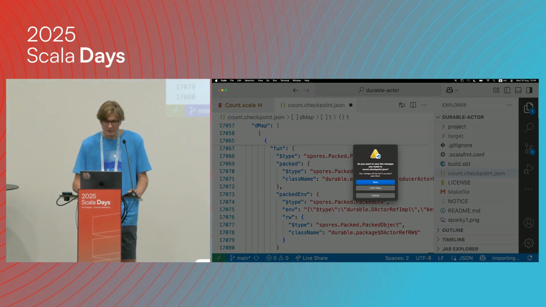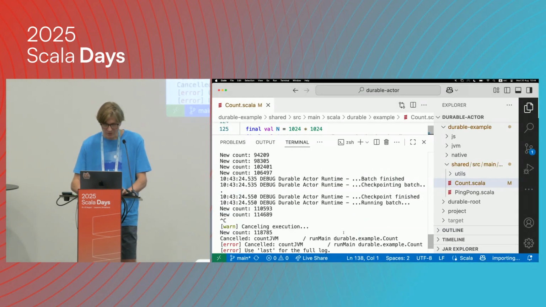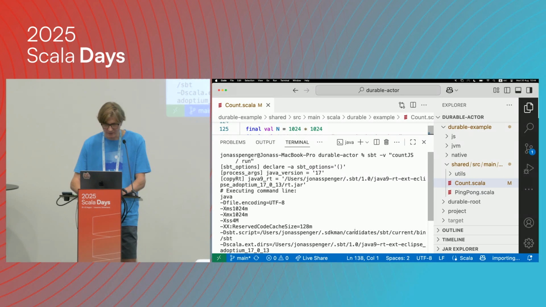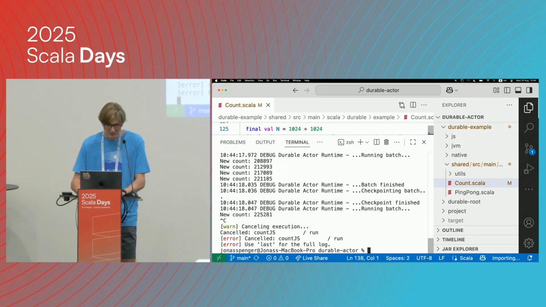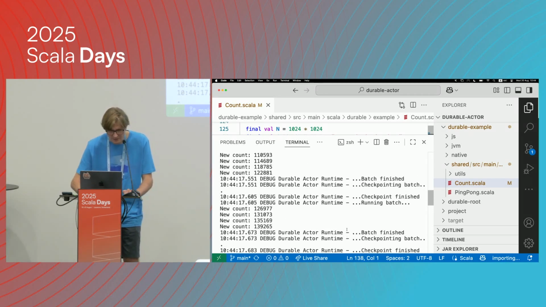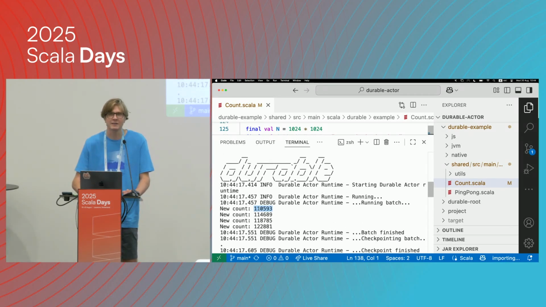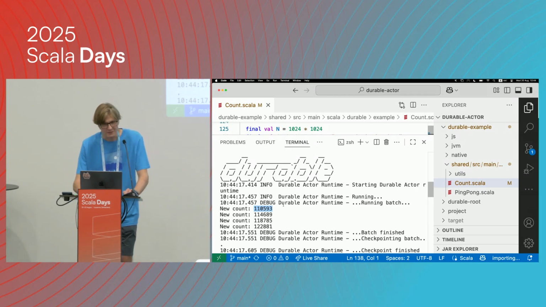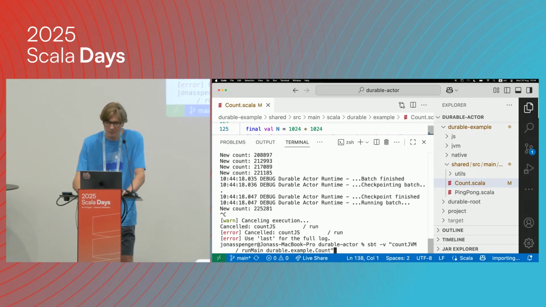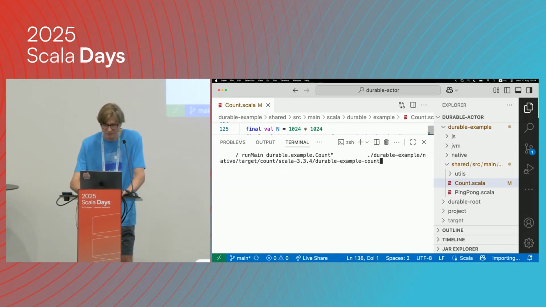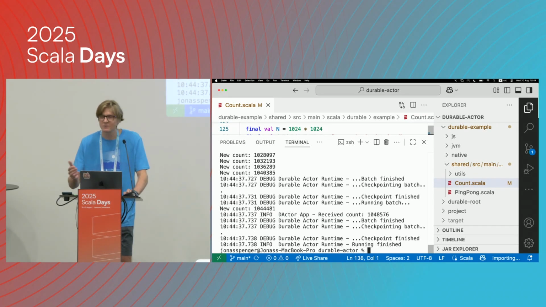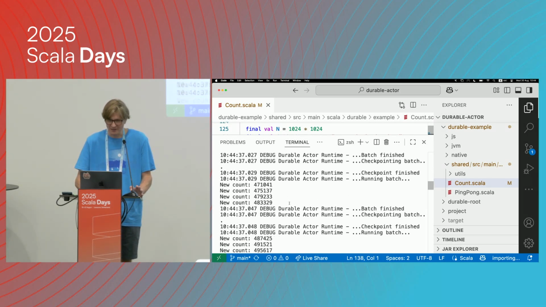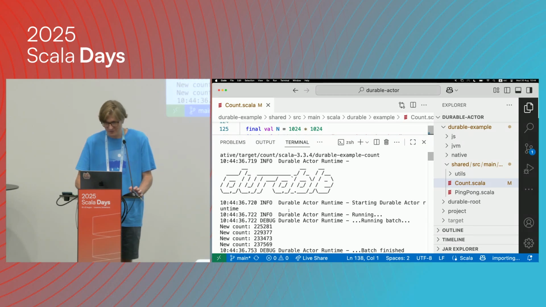So what we can do now is run this on Scala JS. Now it's running on Scala JS. I'll try to stop it. Yeah, what's interesting is we didn't start from 0. We were actually starting from the latest checkpoint. So the closures themselves are portable in a sense here, right? And then the last thing we can do, the most fun, is to run it with Scala Native. So here we have a Scala Native binary. Oof, do you see how fast it is? Wonderful. It's really quite nice to use and fun to use, I find.